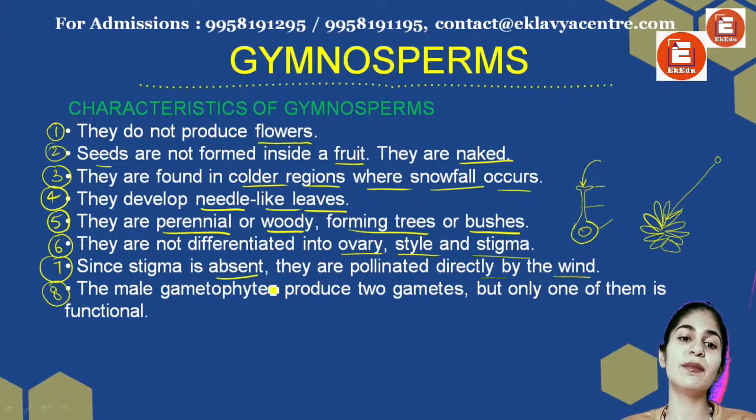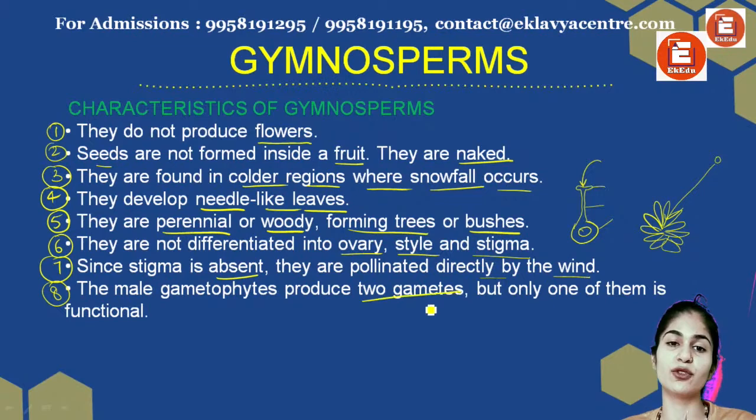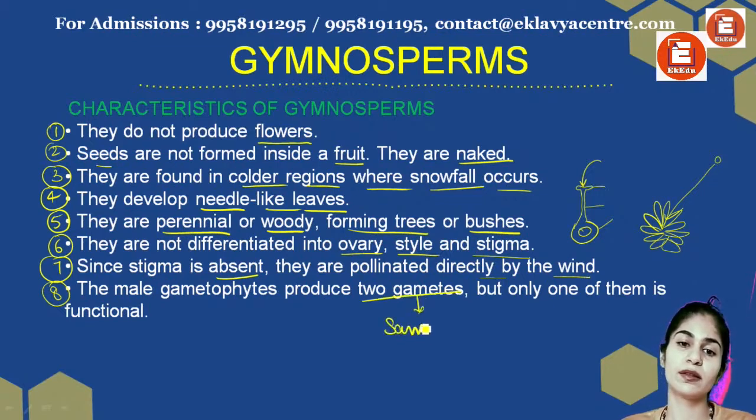Sixth is that the male gametophyte produces two gametes, which is the same as in angiosperms.